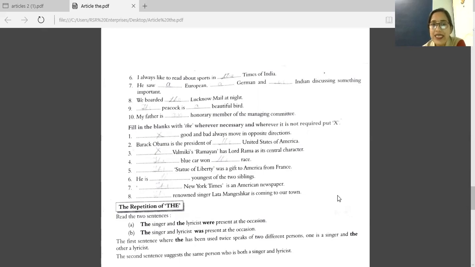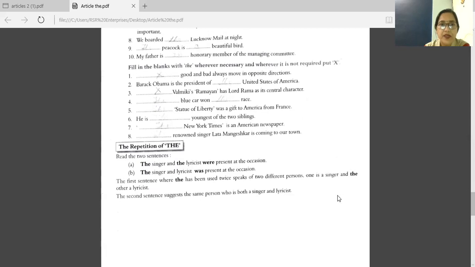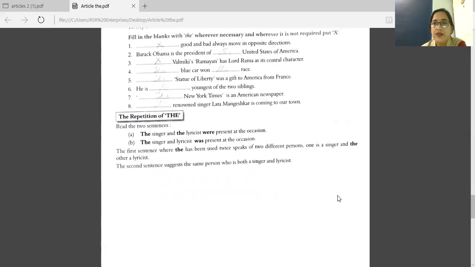The renowned singer Lata Mangeshkar is coming to our town. So before this renowned singer, we have the there. Okay. Now next, one more point here: repetition of the. Two sentences are given there. Let's see what's the difference.